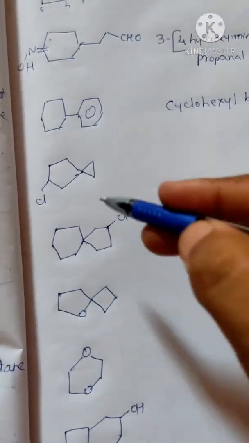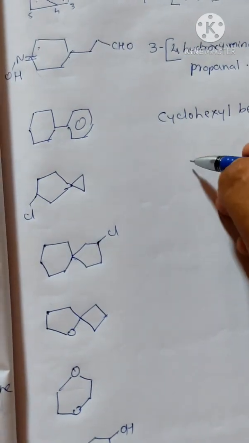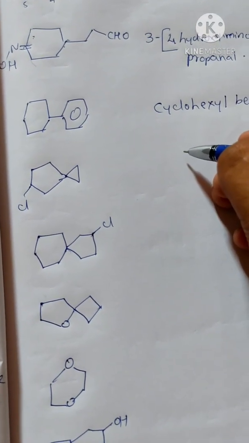This one is another set of group which has spiro. One carbon atom having two cycles. That type of compound is called spiro compounds. So if you are seeing the spiro compounds, we